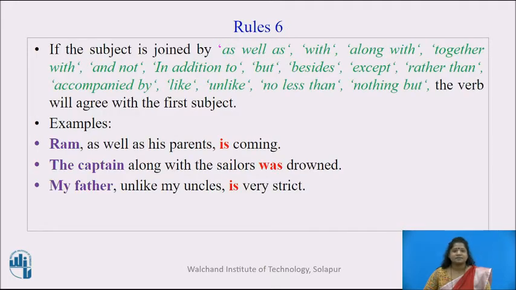Rule number 6. If the subject is joined by as well as, with, along with, together with and not, in addition to, but, besides, except, rather than, accompanied by, like, unlike, no less than, nothing but, the verb will agree with the first subject and not with the second subject. For example, Ram as well as his parents is coming. Here, the verb is singular because the first subject is Ram, it is singular. The verb should not agree with the second subject parents.